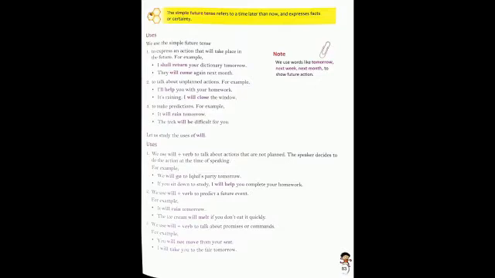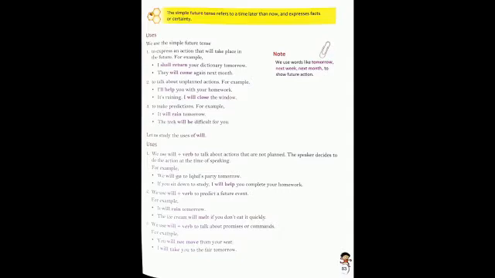For example, over here, we will go to Iqbal's party tomorrow. Okay, so this is not planned. The speaker decides to go to Iqbal's party tomorrow at the time of speaking. Okay, if you sit down to study, I will help you complete your homework.